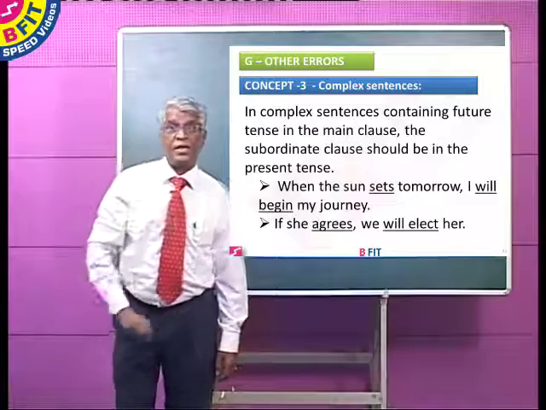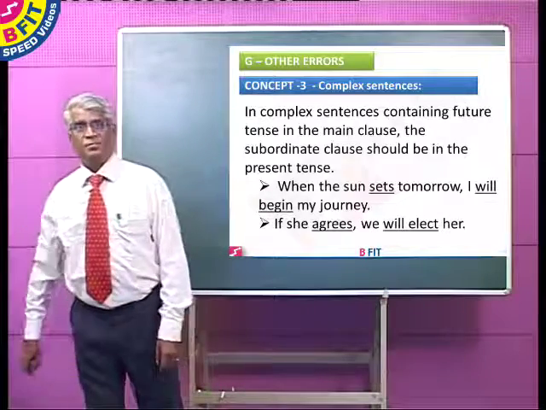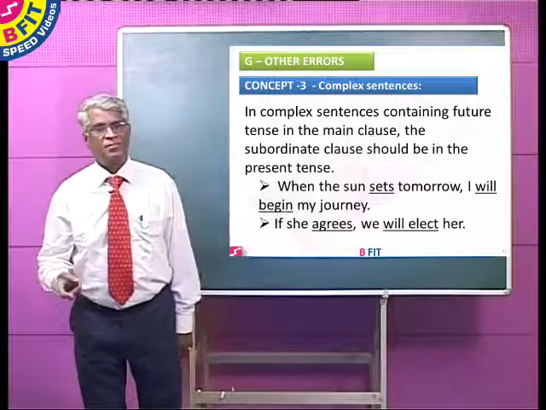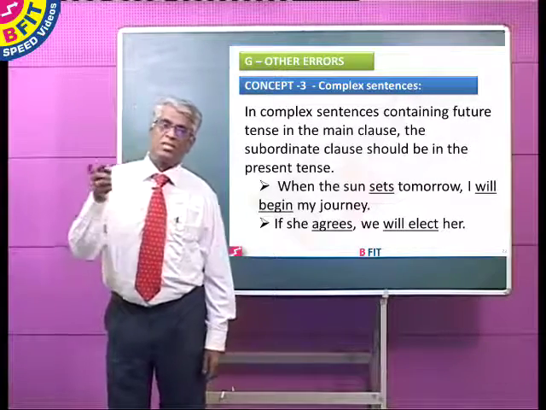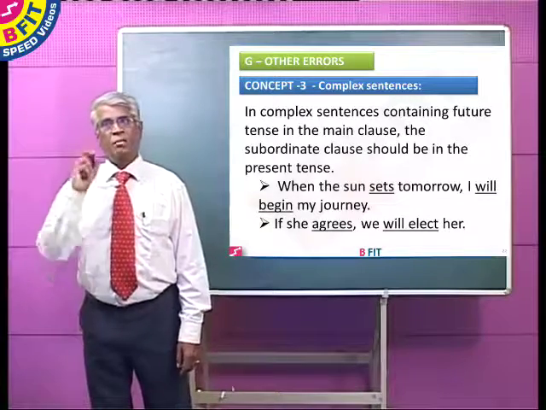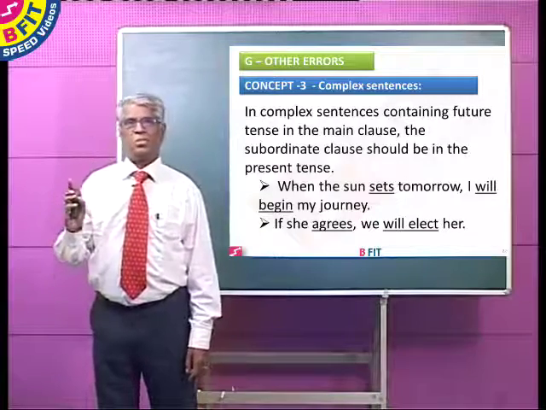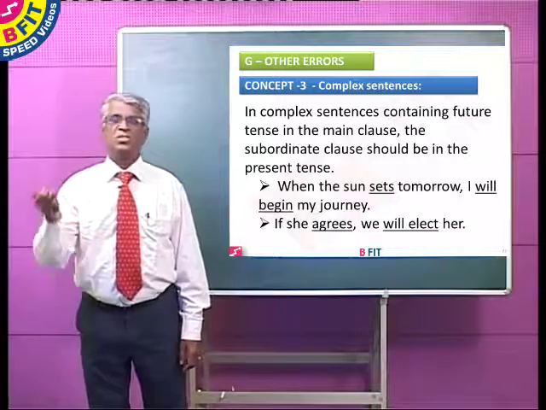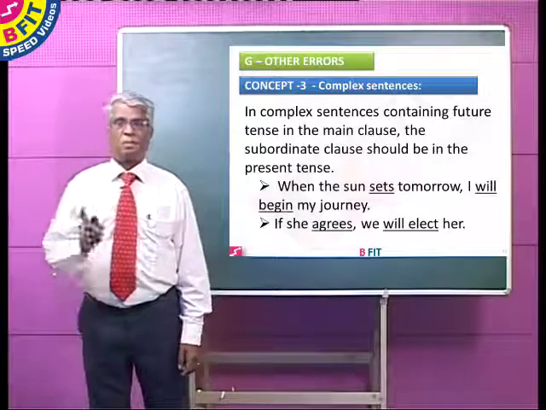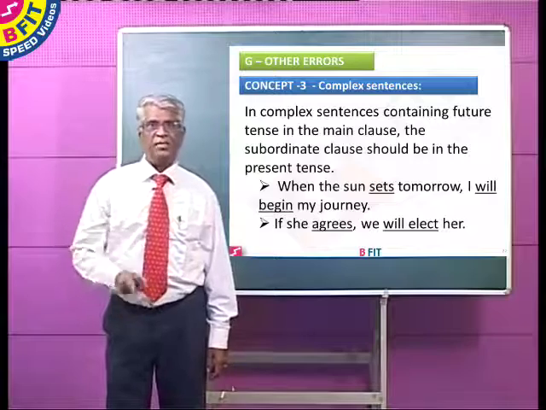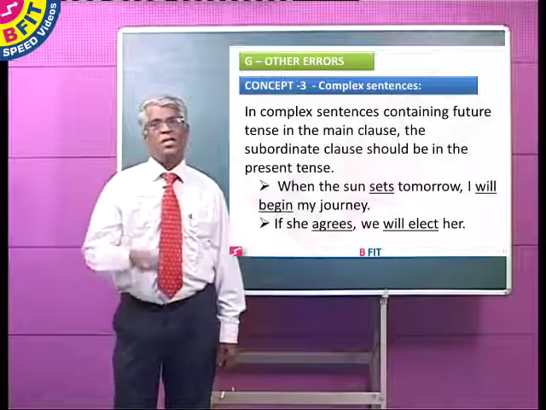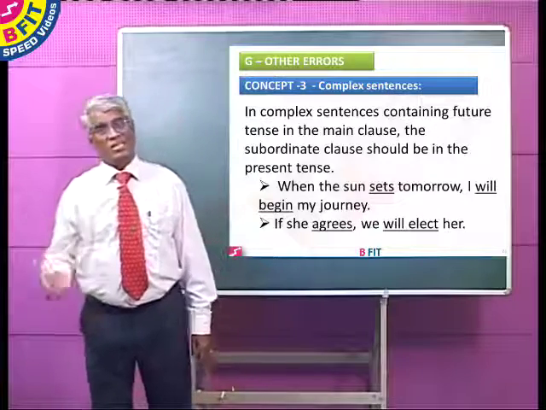Now, if she agrees, we will elect her. Suppose the sentence is given, if she will agree, we will elect her. It is wrong because future tense is in the main clause, and future tense is also in the subordinate clause. In the main clause, if future tense is present, the subordinate clause we should change into present tense. Here we use agrees because the subject is she, which is third person singular, and the verb is in present tense, therefore if she agrees, we will elect her.